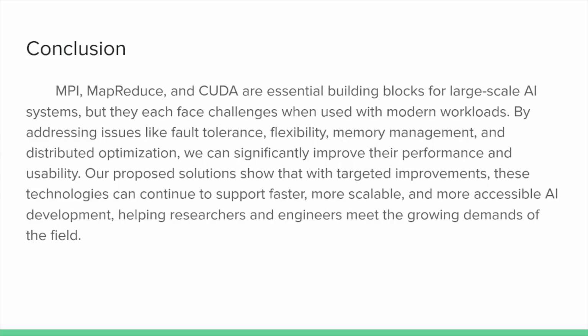MPI, MapReduce, and CUDA are essential building blocks for large-scale AI systems, but they each face challenges when used with modern workloads. By addressing issues like fault tolerance, flexibility, memory management, and distributed optimization, we can significantly improve their performance and usability. Our proposed solutions show that with targeted improvements, these technologies can continue to support faster, more scalable, and more accessible AI development, helping researchers and engineers meet the growing demands of the field.